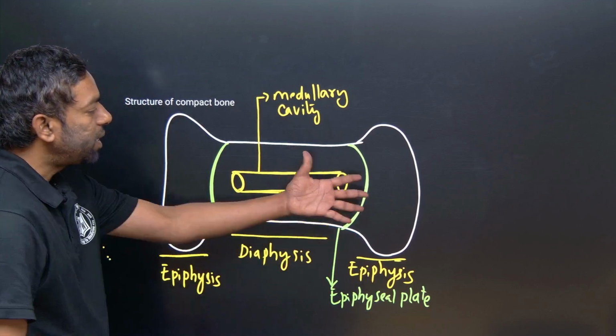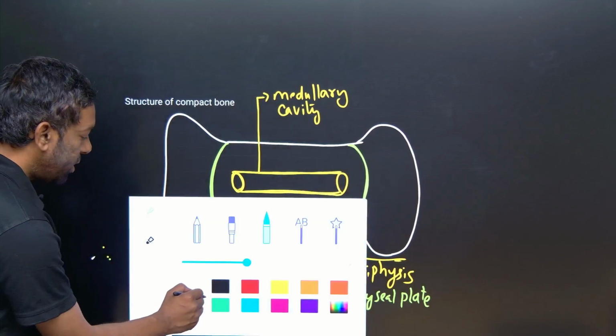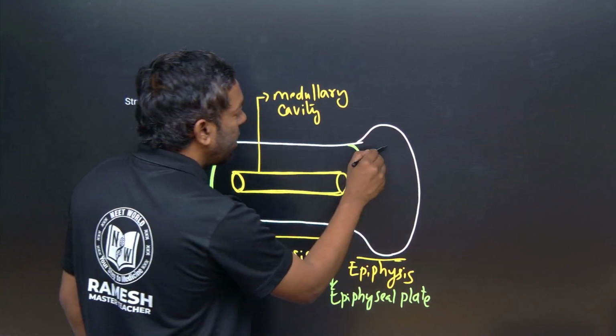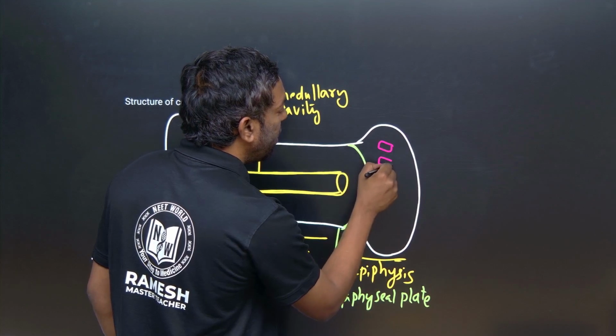In this epiphysis, there are fragment-like structures called trabeculae.